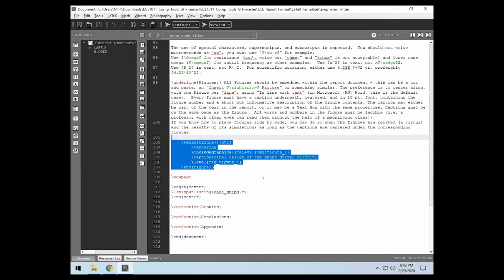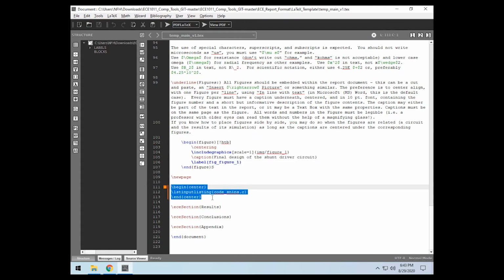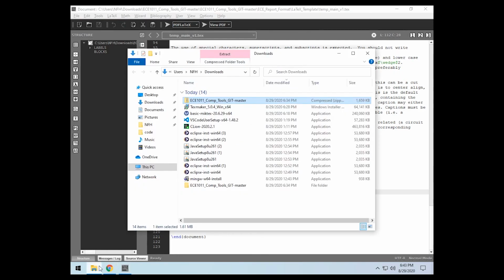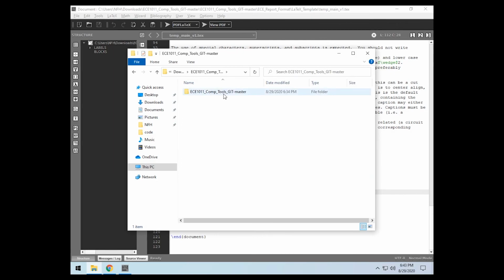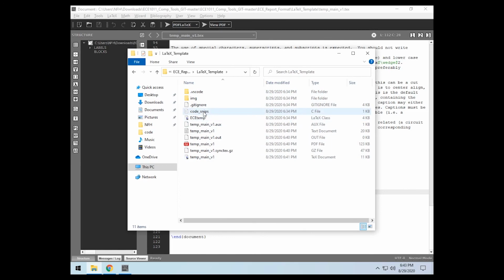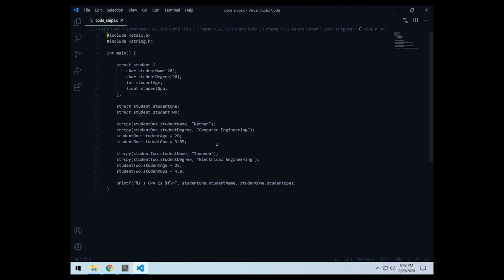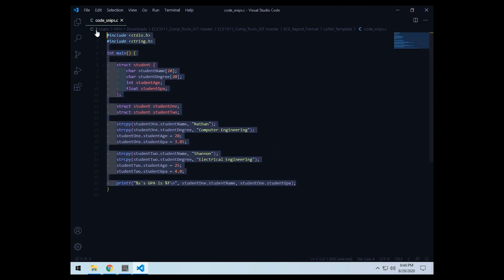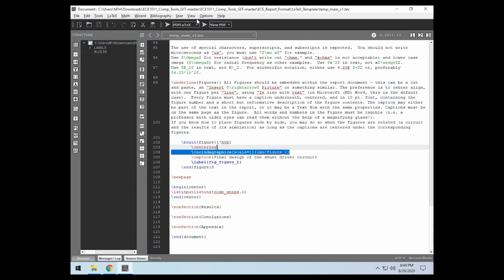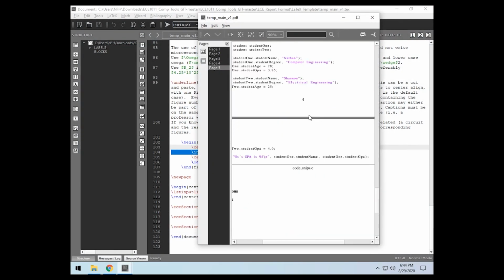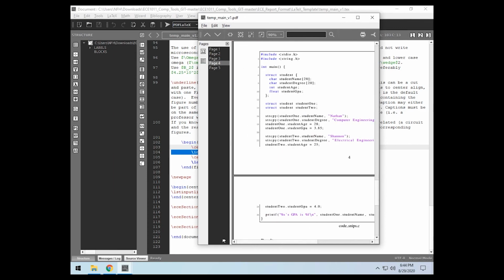We have an example of how figures are run. This is an example how to do code snips with listing. So that's actually just pulling from the file. Pull this up again. ECE Report Format LaTeX from this csnips file. So if we open that with any of our C, we have this actual code written in there. And when we view the PDF LaTeX, we can see here we have the actual code.